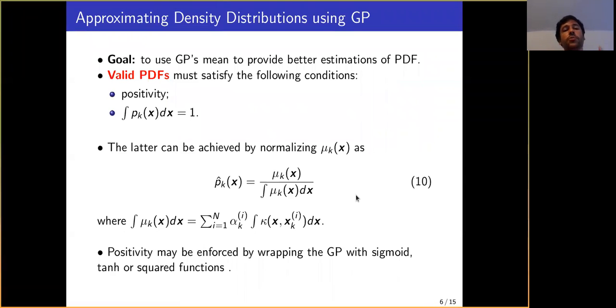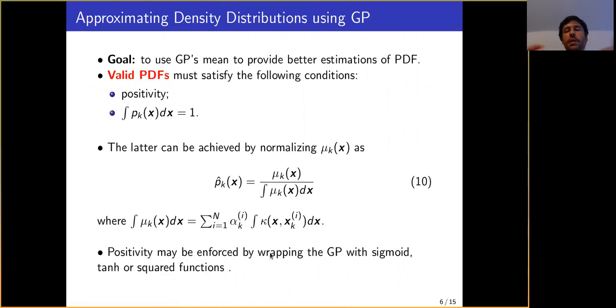Our goal here is to approximate a density function using Gaussian processes, and we want to approximate it using the mean of our Gaussian process. But to become a valid PDF, we need to ensure positivity and integration to 1. Integration to 1 is easy to impose by normalizing our mean function by this integral here. This integral becomes a linear combination of the integrals of the kernel functions, and if we can solve it, we can provide an analytical expression for equation 10.